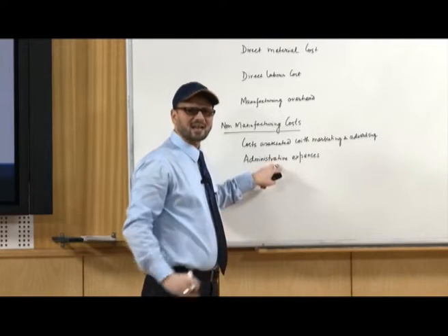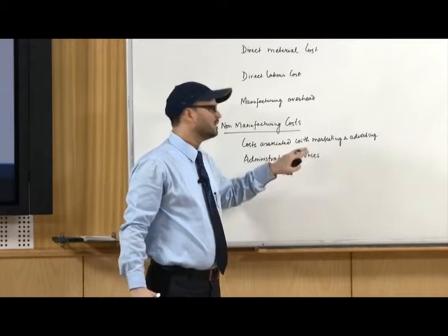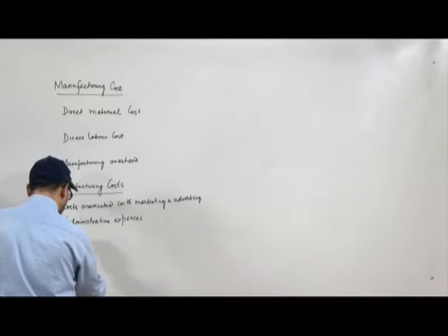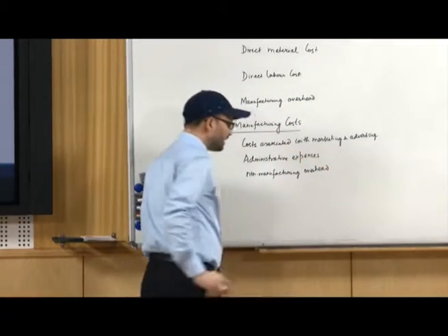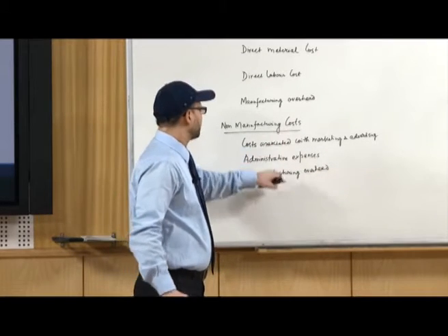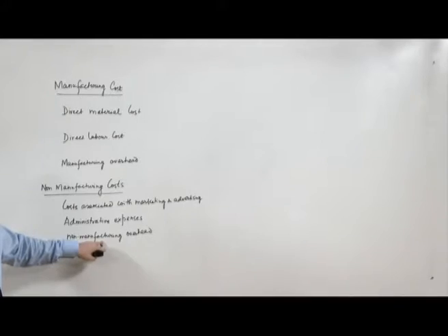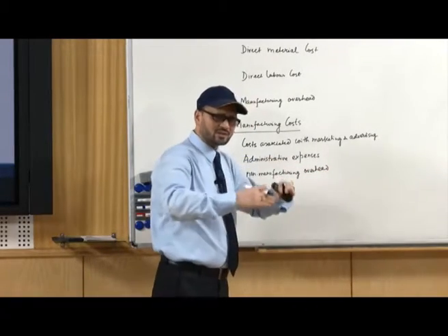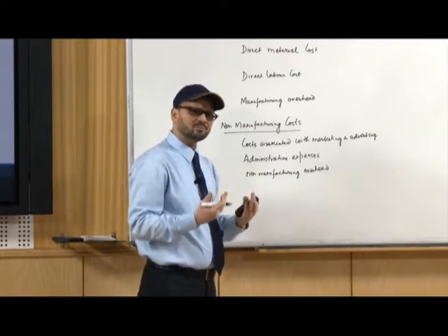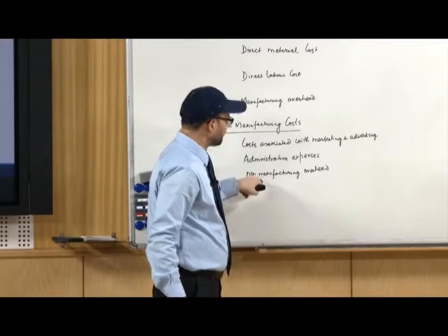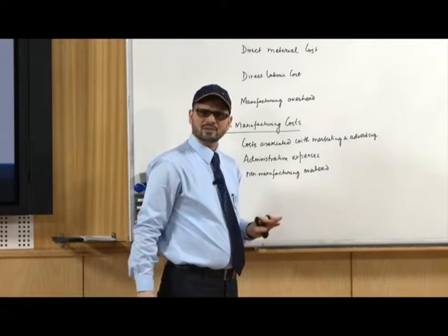These are under the category of administrative expenses. Then you have also non-manufacturing overhead. So, all the other costs like heat, light, electricity, depreciation of machines, which are not an integral part of the manufacturing unit, those costs come under non-manufacturing overheads.